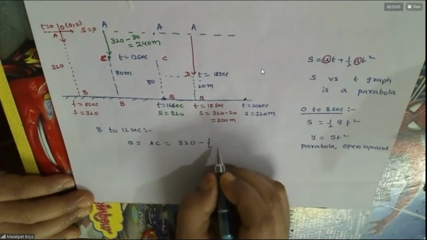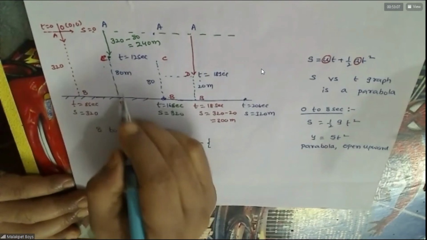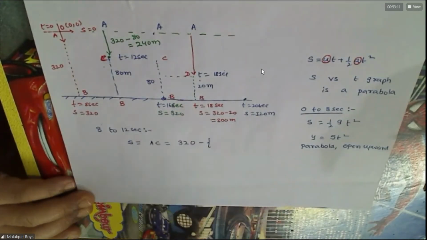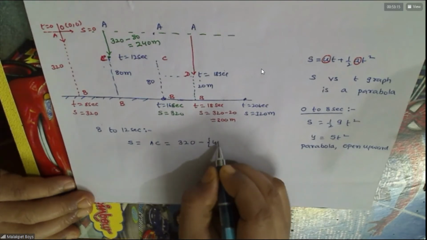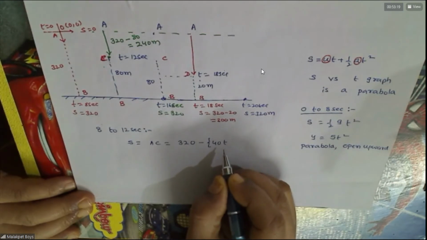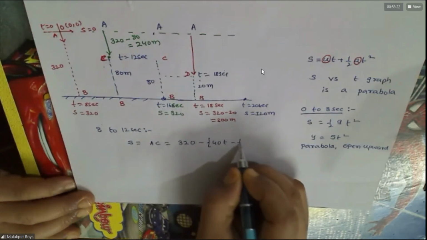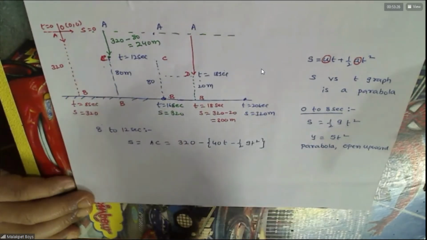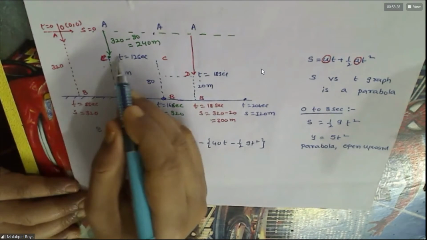Between 0 and 4, the velocity is how much? From here to here, velocity is 20 or 40? We got something. Okay, 40. So 40 into some t, minus half g t square. Do you agree with this? For this journey, t is.